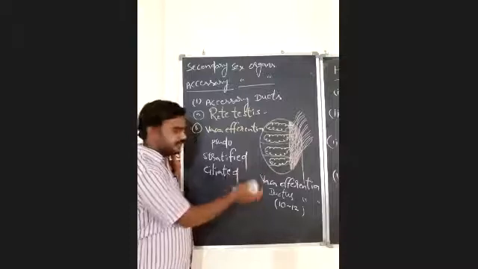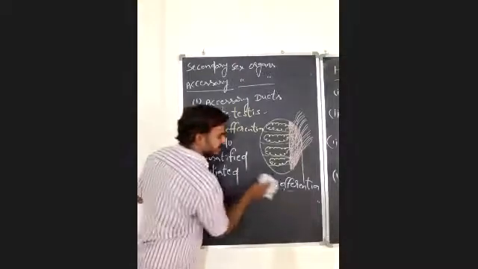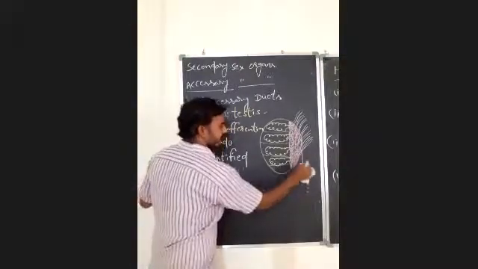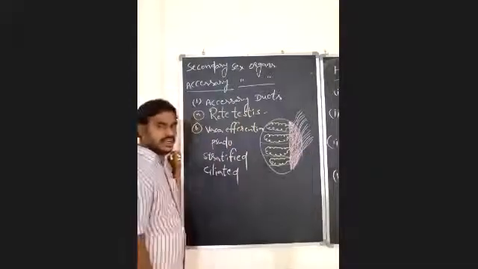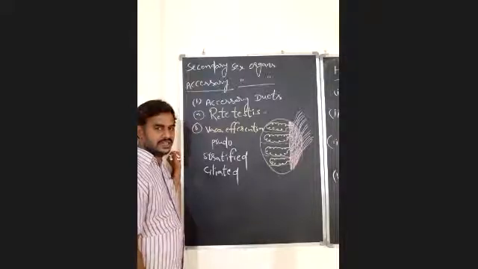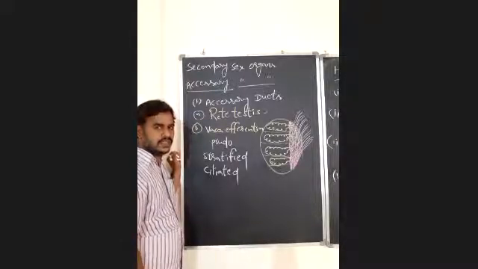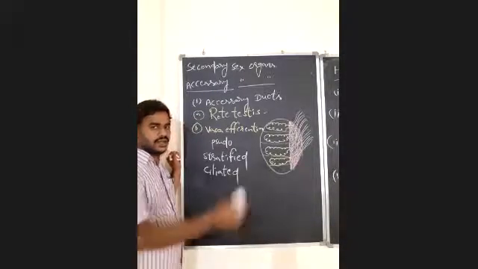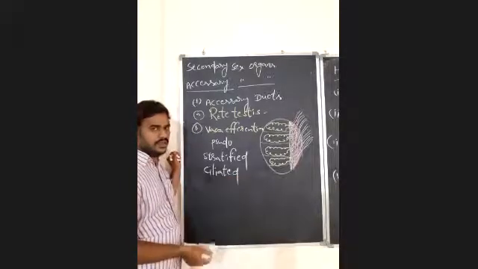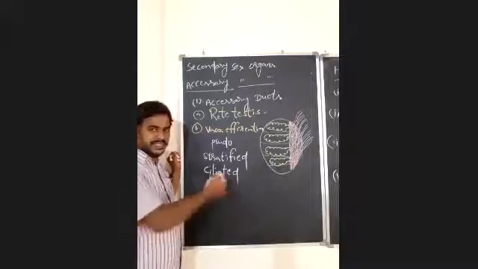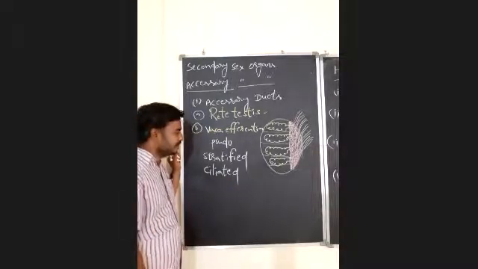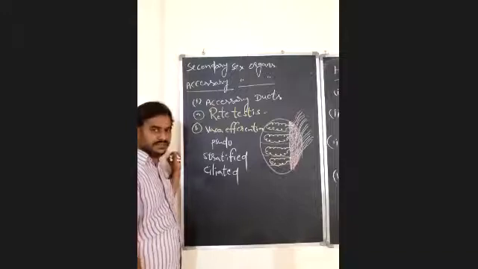Vasa efferentia is the second accessory duct here. These are minute tubules, 10 to 12 in number, internally lined by pseudo-stratified ciliated epithelial tissue. Why is it internally lined by pseudo-stratified ciliated epithelium?